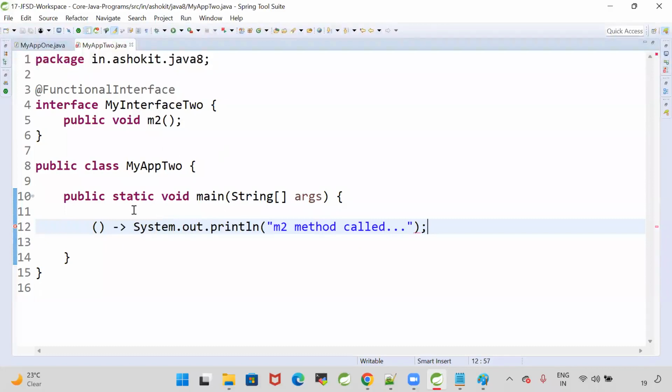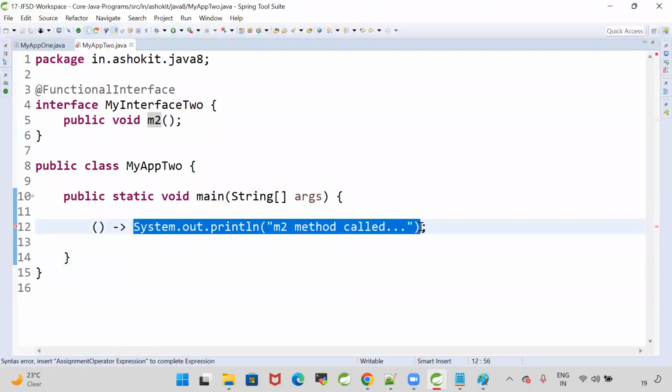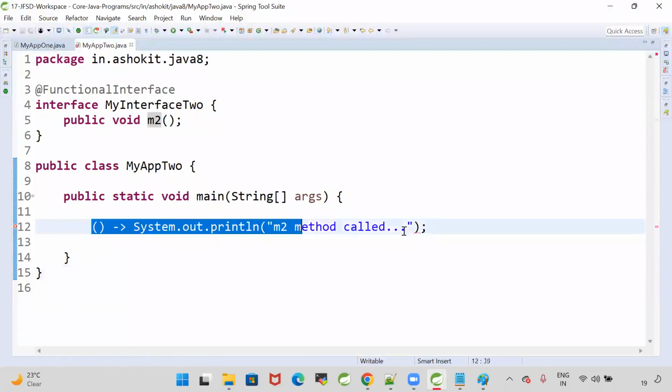Whenever we are writing a lambda, what do we do? No name, no return type, no modifier. Just parentheses for parameters. If you want to supply any input, you can supply it using the parentheses. The arrow mark represents lambda. After the arrow comes the body. The body is a single line, so curly braces are also optional. So this is my lambda.